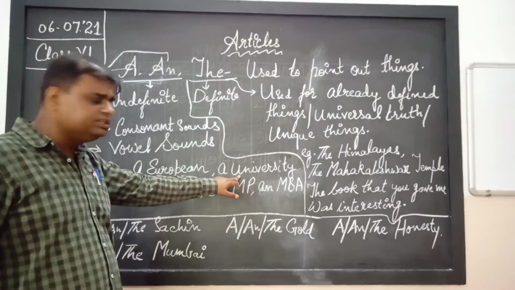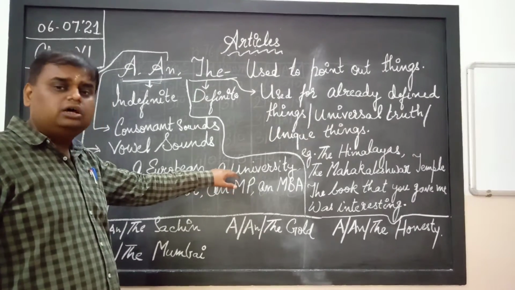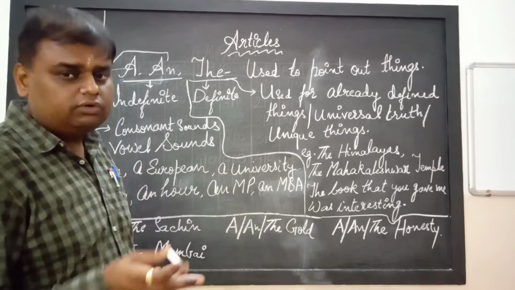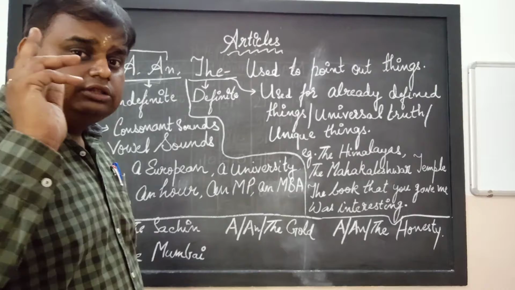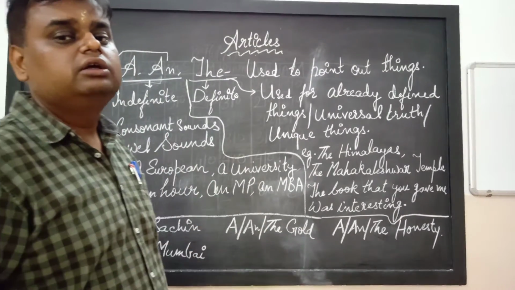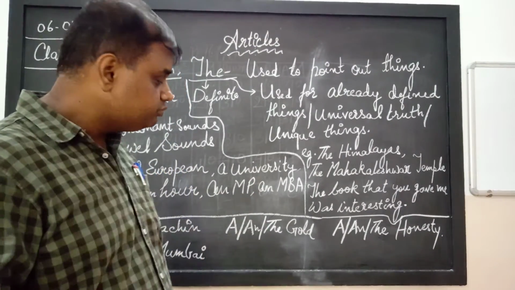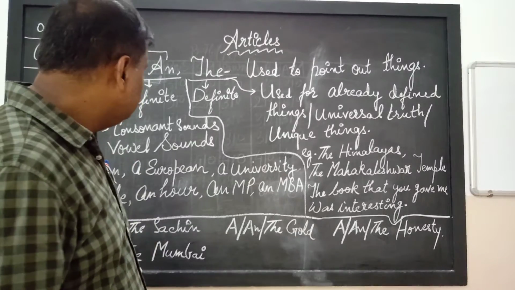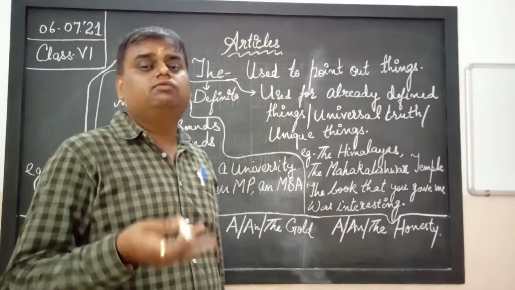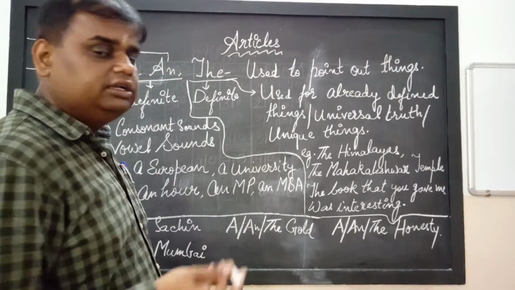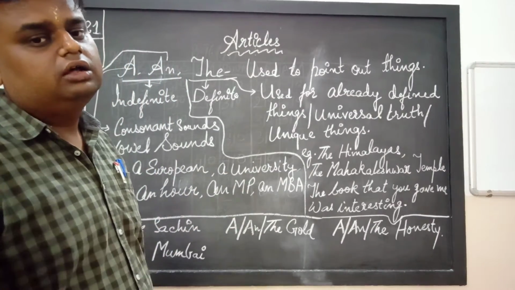You see here, a university. U is a vowel, although U is a vowel, but it is sounding like a consonant. So that is why any word which starts with a consonant sound, there we will use a, and any word which starts with a vowel sound, there we will use an.